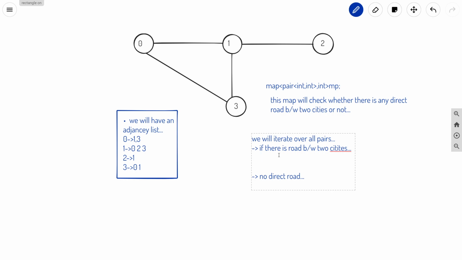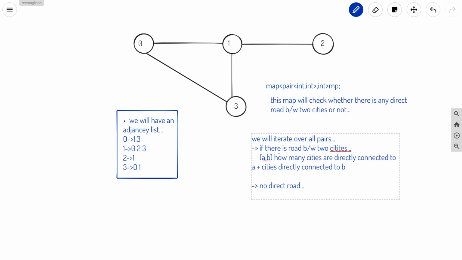So basically let's say the cities are A and B. We will count how many cities are directly connected to A plus the cities directly connected to B. And you can see that here we are counting one case more, that is A and B are counted twice.